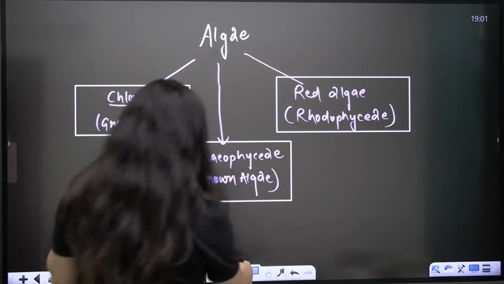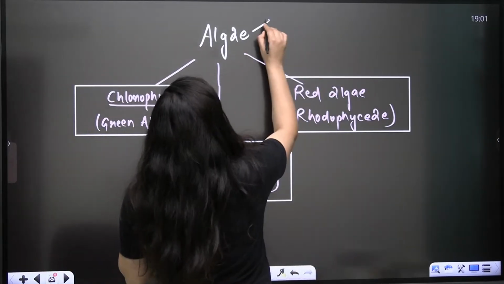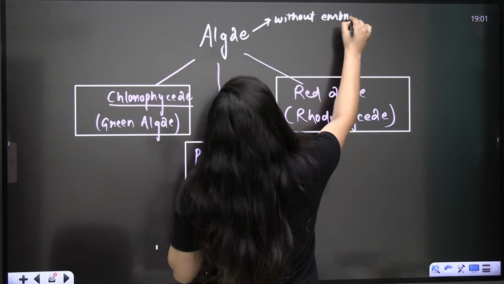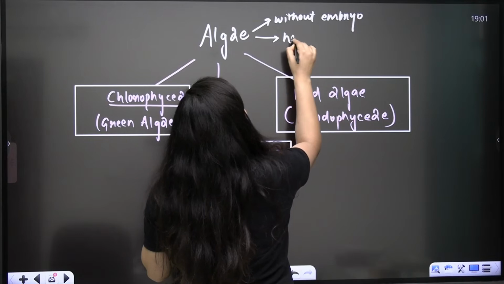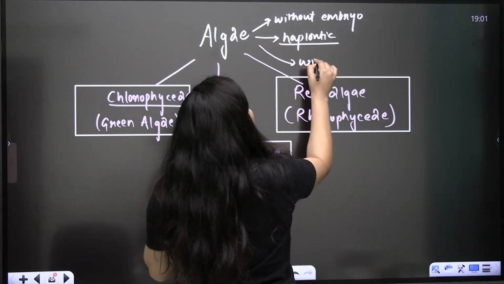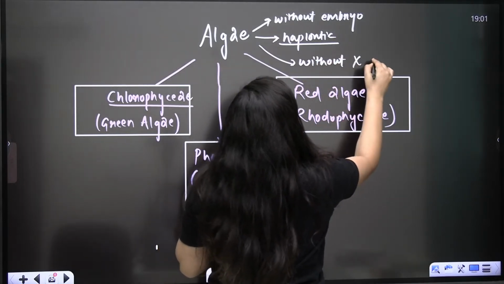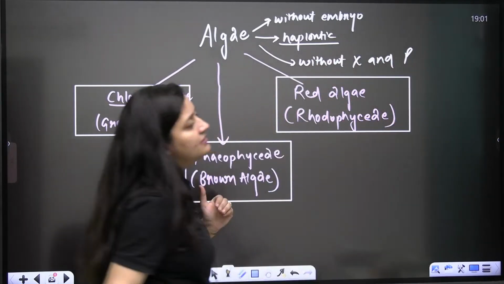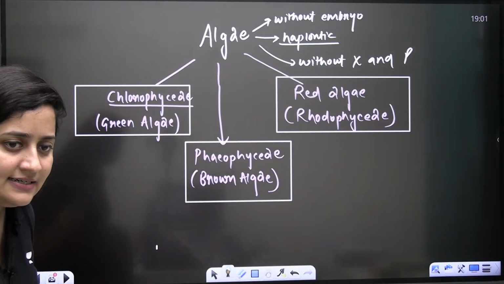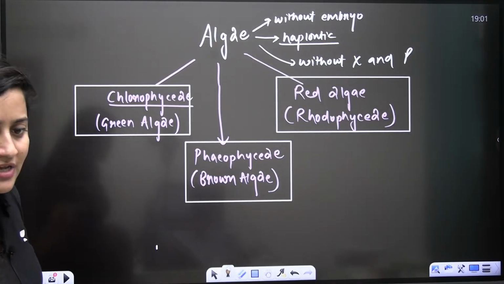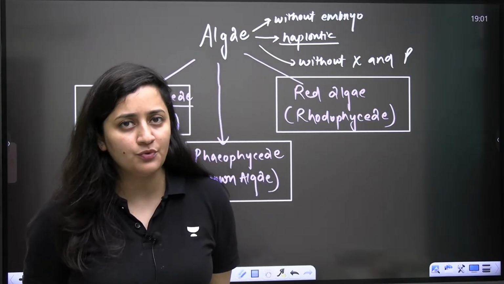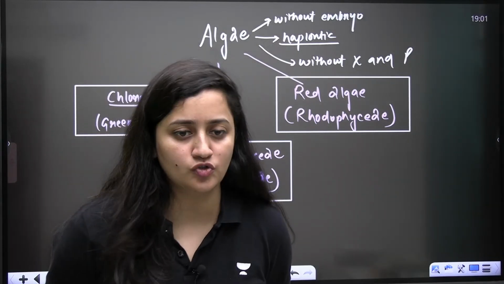And you know the general characters that we have already discussed: it is without embryo, it is haplontic, without xylem and phloem. This is what we already know. Clear, bache? So the rest we will discuss in part 2. Today this is what we are going to cover.